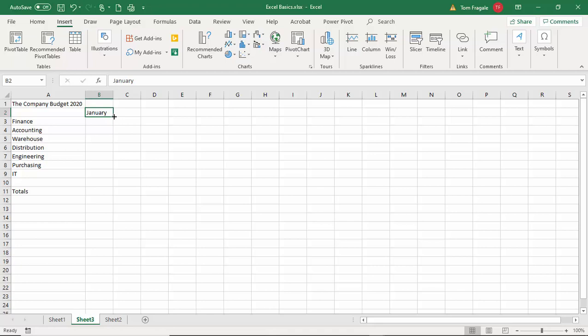Now you can drag it to the right or you could drag it down. So when I get the black cross, I'm going to drag it over to the right as far as I want to go. And now it filled those months in. Wasn't that quicker than me typing those in? I think that it was. So let's try that again. I'm going to go ahead and undo that.